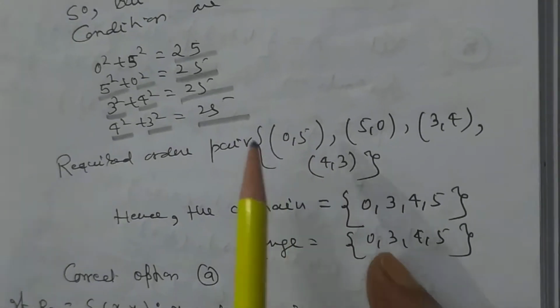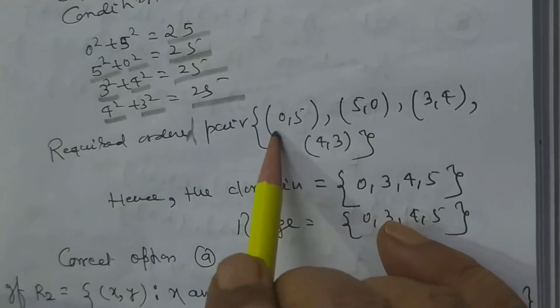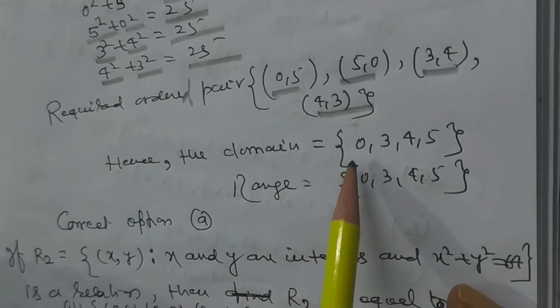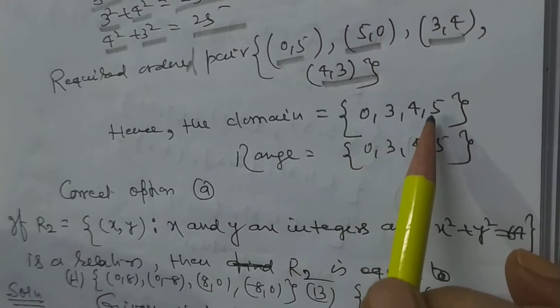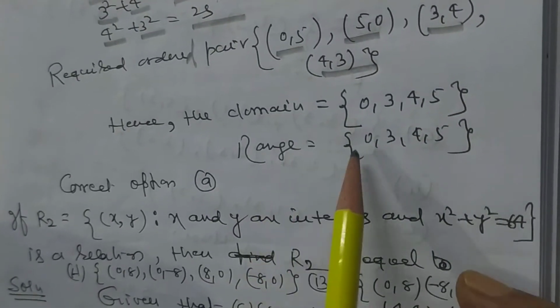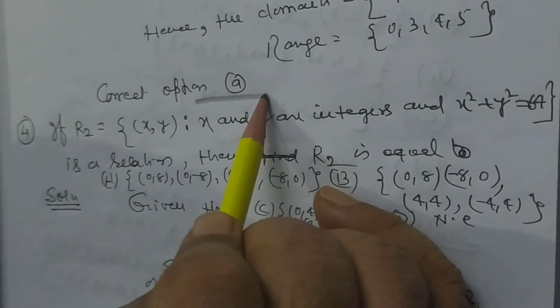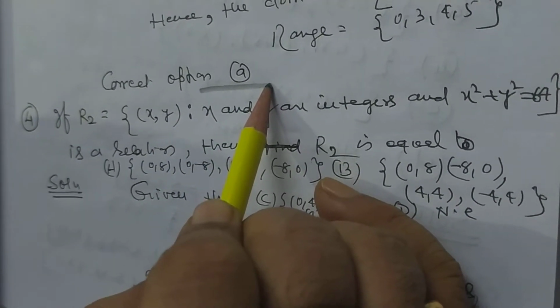So the required ordered pairs are (0,5), (5,0), (3,4), (4,3). Hence the domain is 0, 3, 4, 5 and the range is 0, 3, 4, 5. Correct option A.